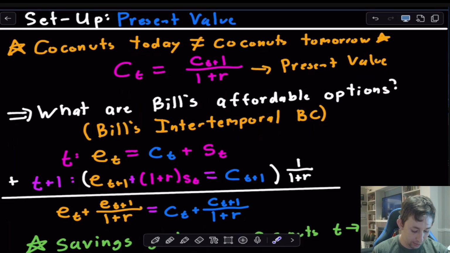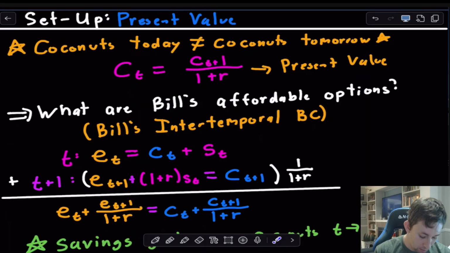Now, in order to take that into the same units, or to make those coconuts comparable to coconuts in period t, we're going to present value, we're going to discount those coconuts in period t plus 1 back to make sure they're comparable to coconuts in period t. And we do that by taking this and multiplying everything by 1 over 1 plus r.